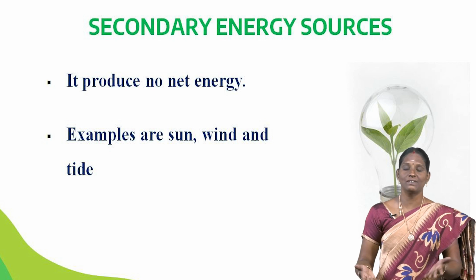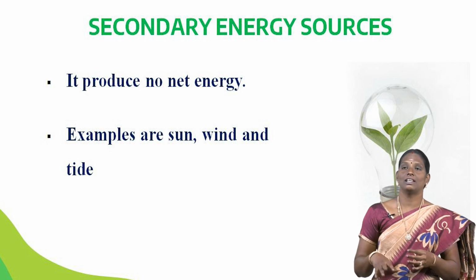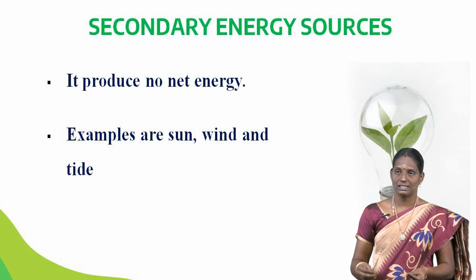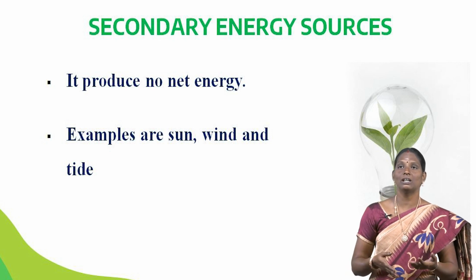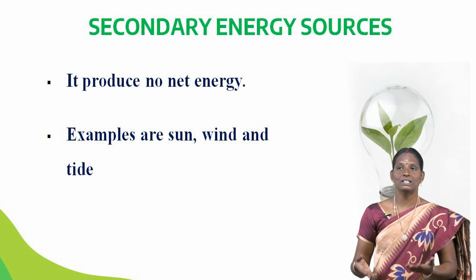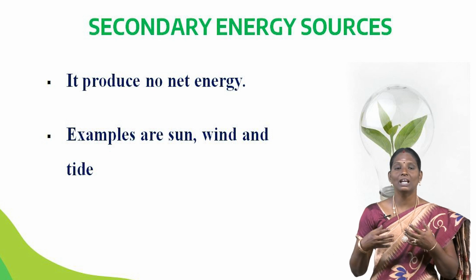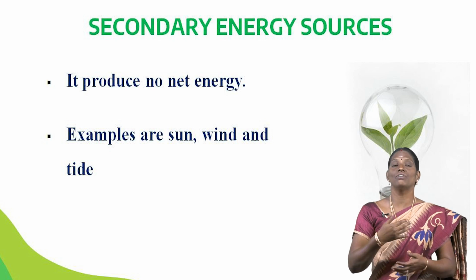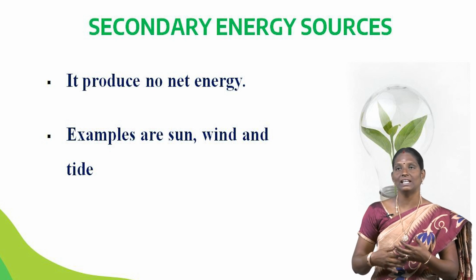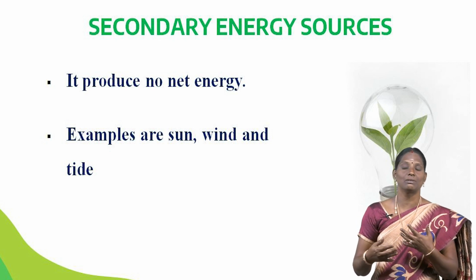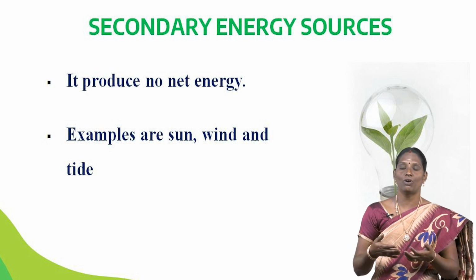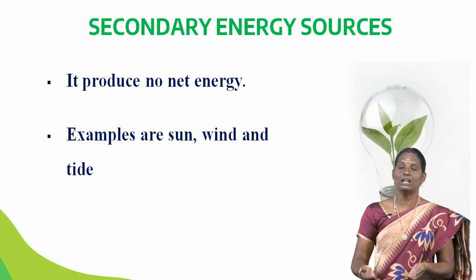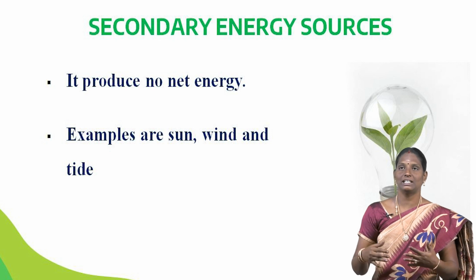What are the examples of secondary energy sources? The secondary energy sources are sun, wind, water, etc. From the sun, wind and water, we cannot get the net energy directly. We can only get energy from these sources by converting these forms. That means the sun, wind and water must be converted, and then only can we get the energy.